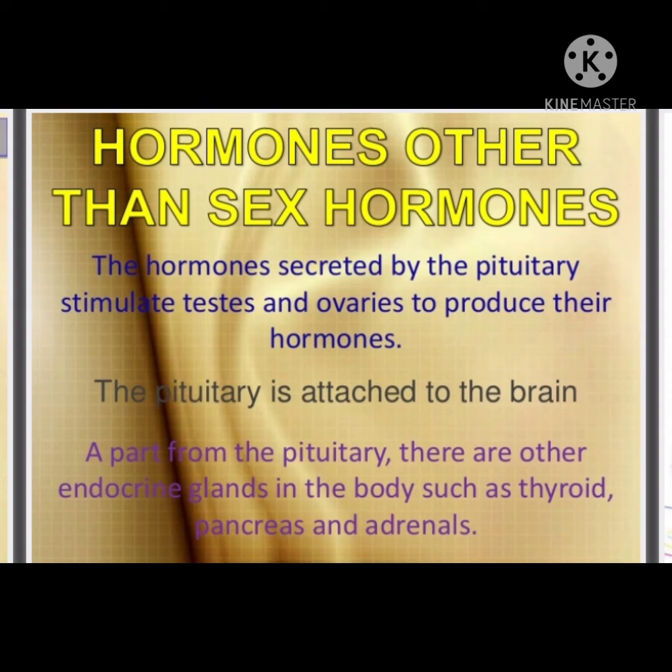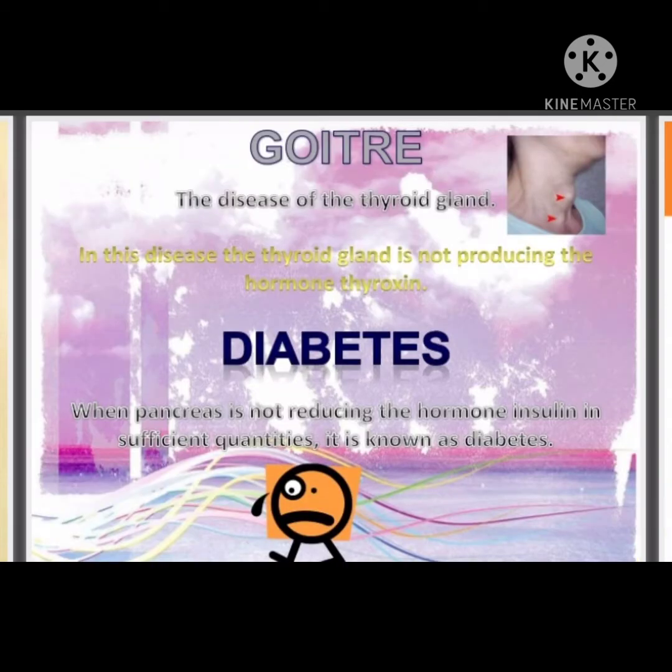We are going to enter the last part of our chapter that's about hormones other than sex hormones. In the previous class, we discussed three glands. What are they? Testis, ovary, and pituitary gland. These are the endocrine glands, the hormone secreting glands present in our body. In figure 10.5 you can see the important positions of our endocrine glands. The detailed study of these endocrine glands you will get from higher class. In your textbook you have to study about some of the very important endocrine glands.